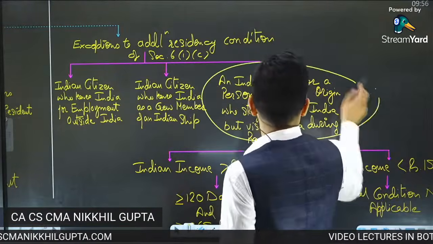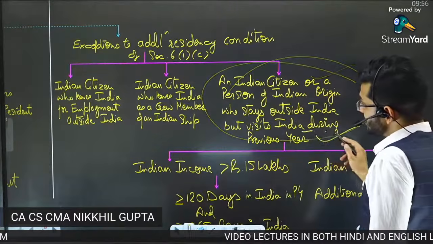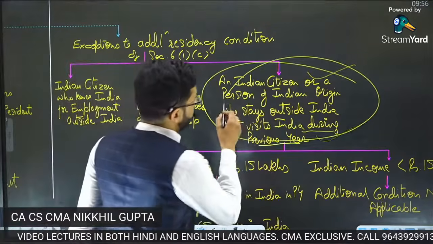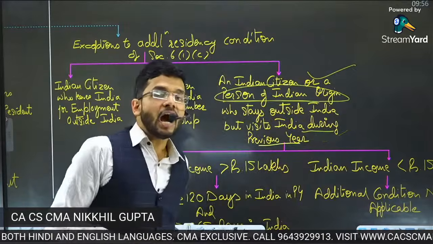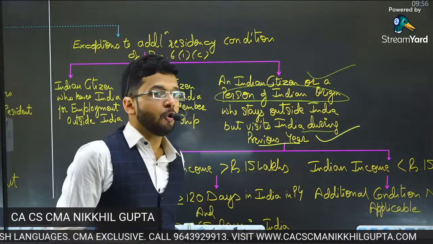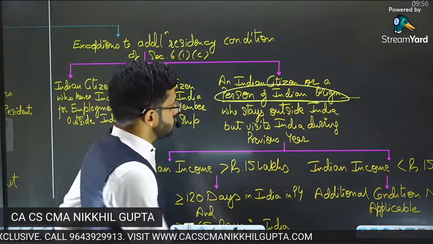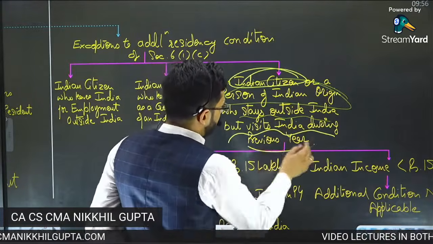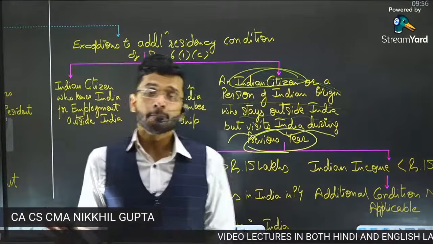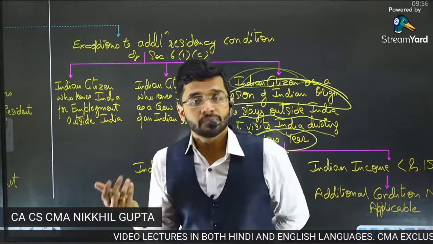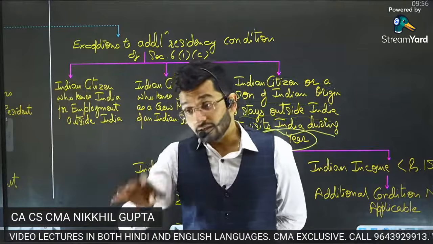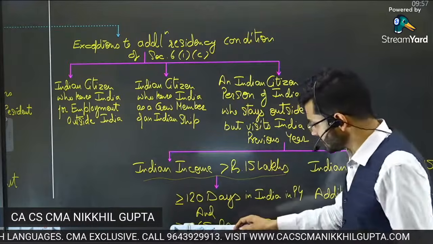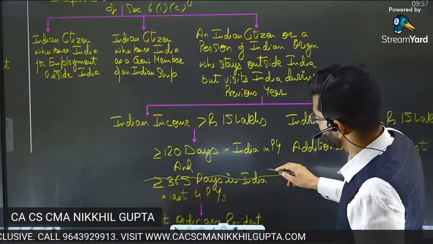Third, any citizen or a person of Indian origin who stays outside India but visits India during the previous year. Now, this is a special condition, guys. What is PIO? PIO is person of Indian origin. Suppose you are an Indian citizen or a person of Indian origin and you stay outside India, but you visit India during the previous year. So generally you are staying outside India, right? But in the current year you visit India for a cause, for a purpose. Generally you are staying outside India, but currently you are in India. Then guys, your Indian income is more than 15 lakh rupees.